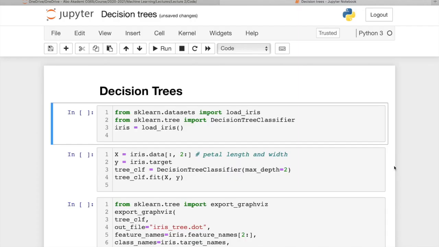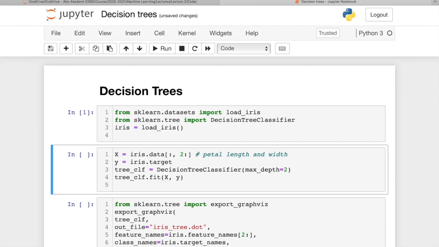For decision trees, I'm going to use again the iris dataset, and I'm going to load it this time not from a locally saved file but from a scikit-learn dataset. And then I'm going to define X using only petal lengths and widths as the features to make the prediction, and then I put y as the iris target. And again, as easy as the previous models that we have already built, I'm going to initialize the decision tree classifier because I'm going to predict the classes, and I'm going to limit the maximum depth to be 2.